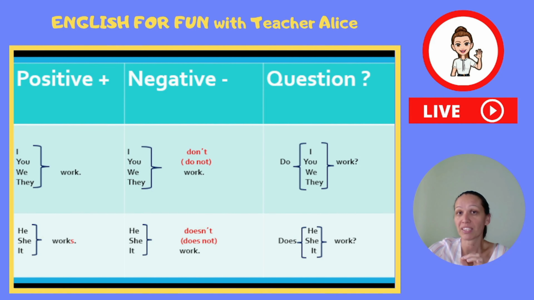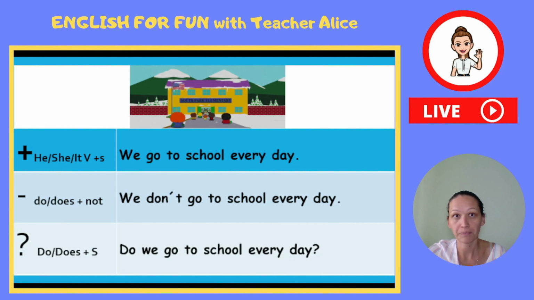Okay, so let's repeat. Do I work? Do you work? Do we work? Do they work? Does he work? Does she work? Does it work? Excellent, good. I hope it's clear for you, and now let's move on. Let's look at some examples.